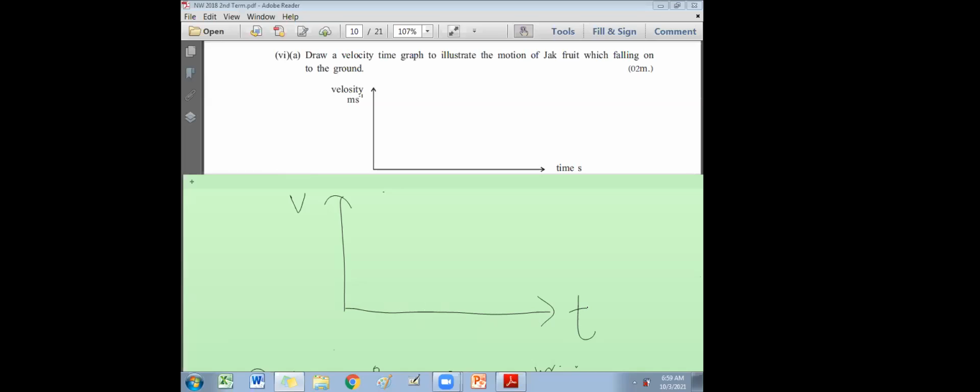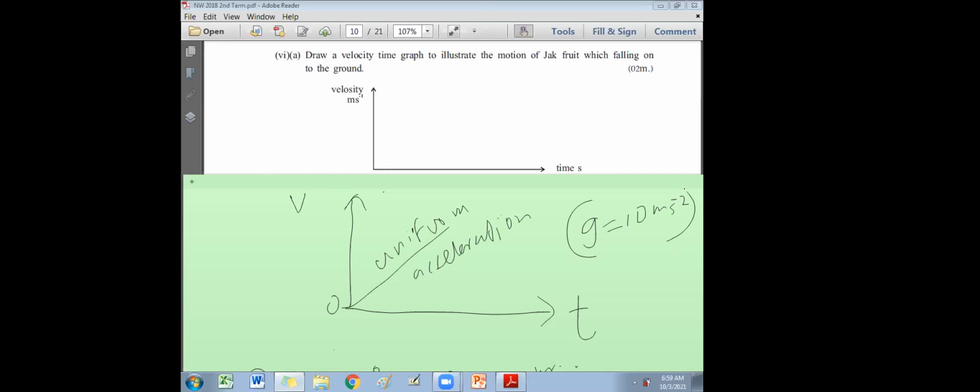Time t, like this. So the graph begins from 0. So this is a velocity time graph. What is this called? Uniform acceleration. Why uniform acceleration? Because gravitational acceleration we can't change. That is 10 m s^-2. Please write it. Because when something falls down, it falls down under gravity.